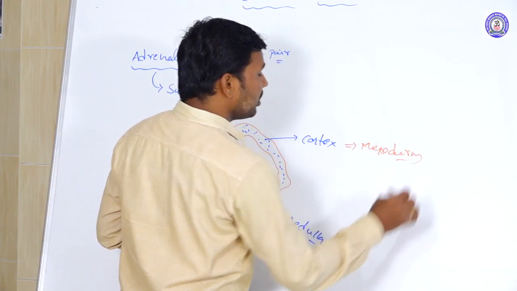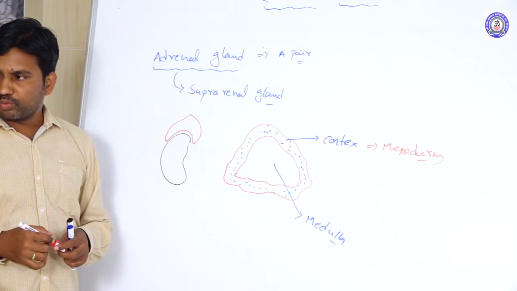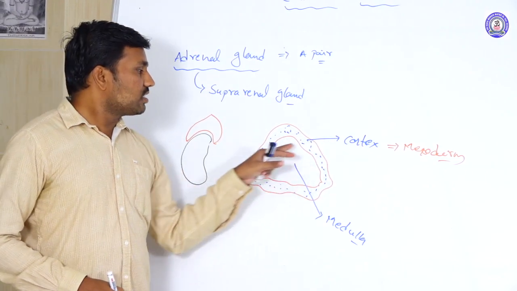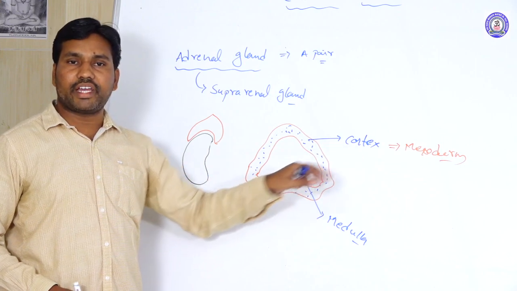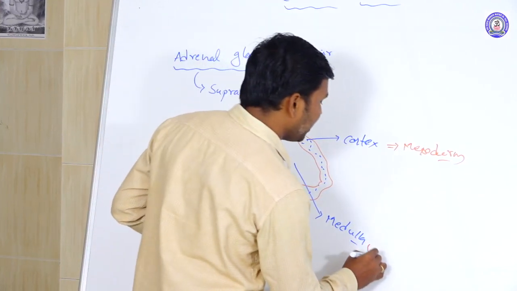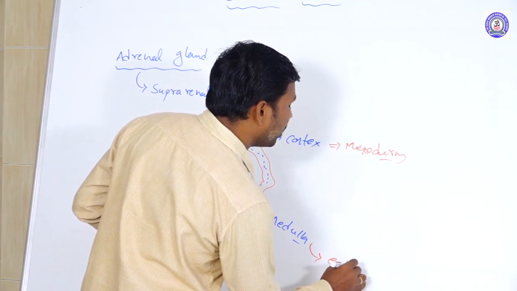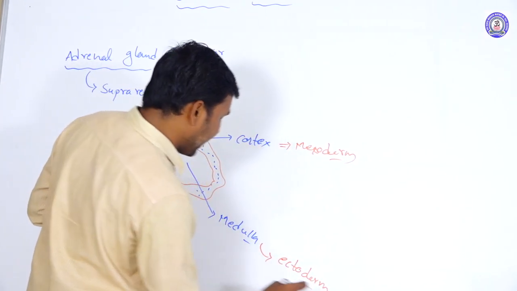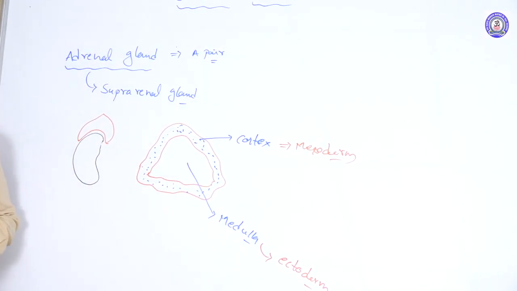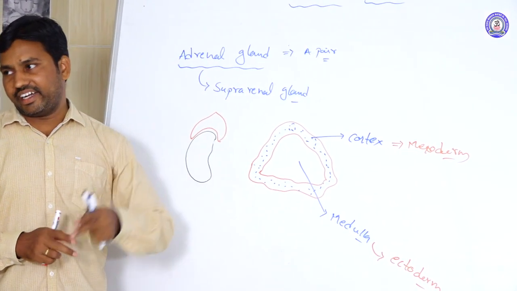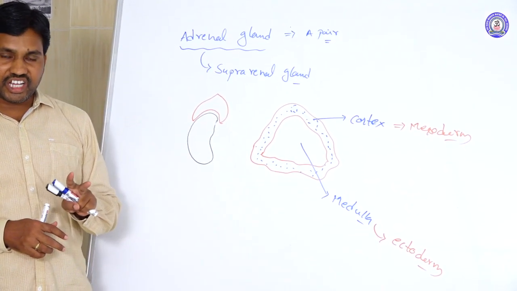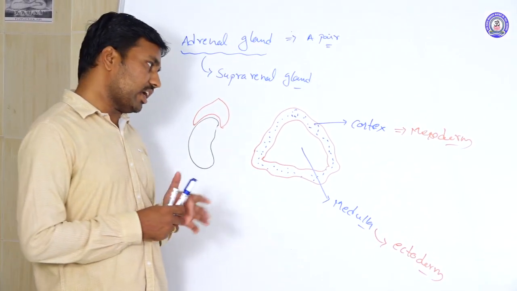We are taking the mesoderm of the embryo giving rise to the cortex region. It is developing the cortex region. And for the medullary region, we are taking the ectoderm. From the ectoderm, the medullary region is originating here. So it is a differentially originating structure.